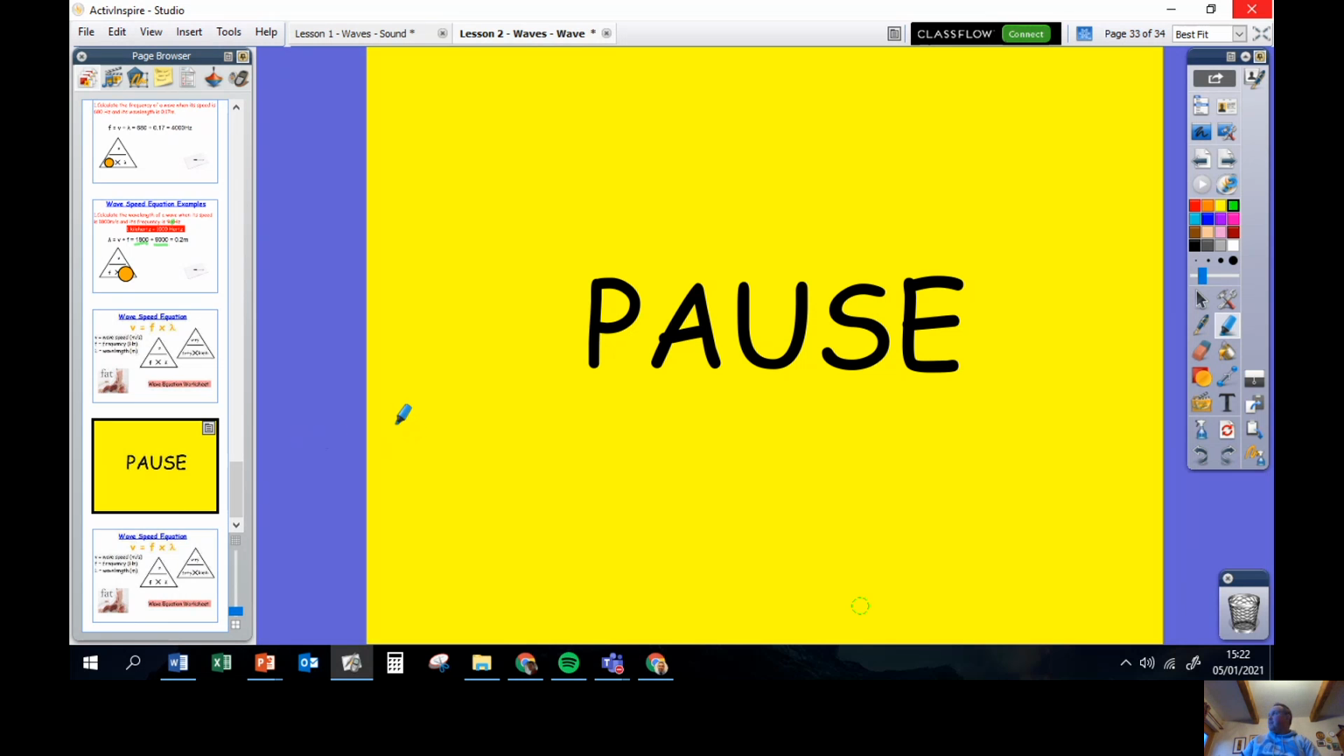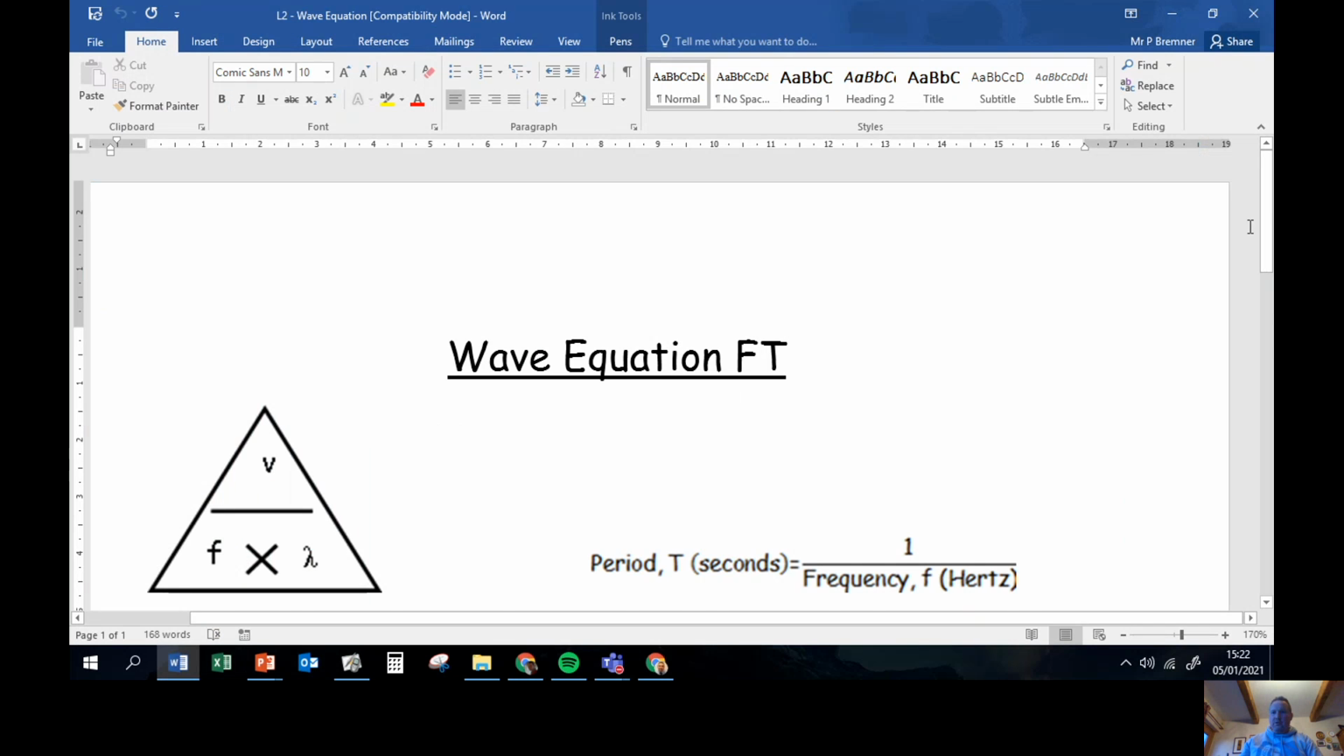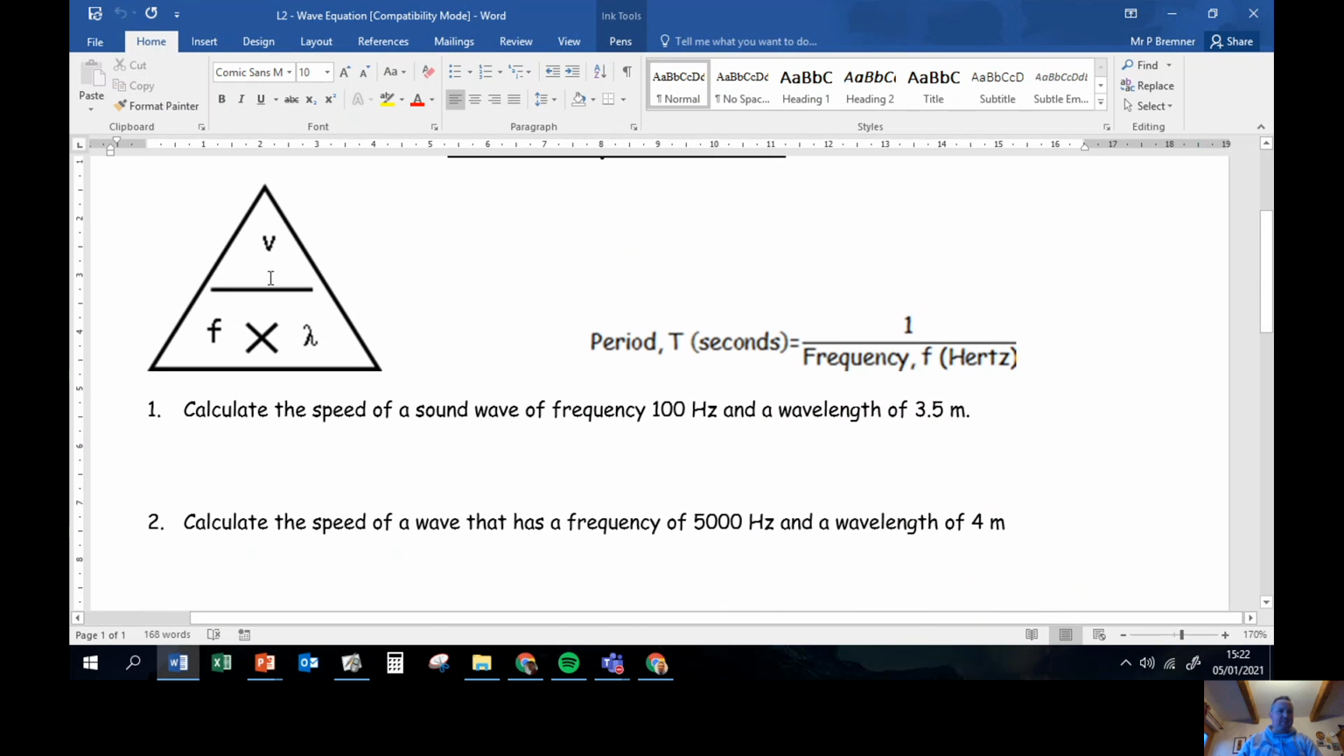Okay, welcome back. Hopefully you've gone through the wave speed equation worksheet. Now I'm going to get that worksheet up on my screen and we'll go through the answers and you can mark your sums. Okay, so we're always going to be using that very famous speed, frequency, wavelength sum.